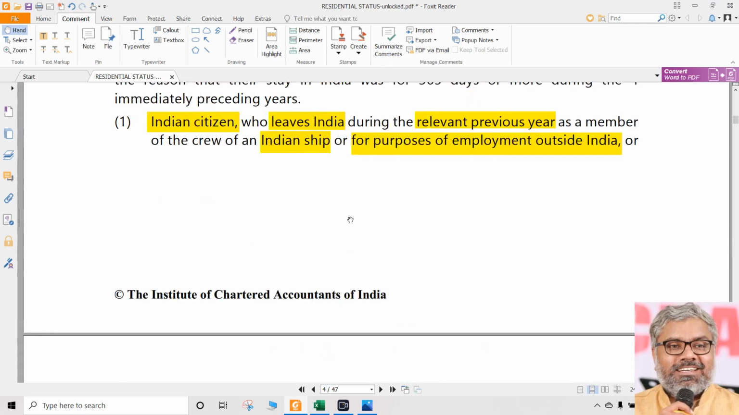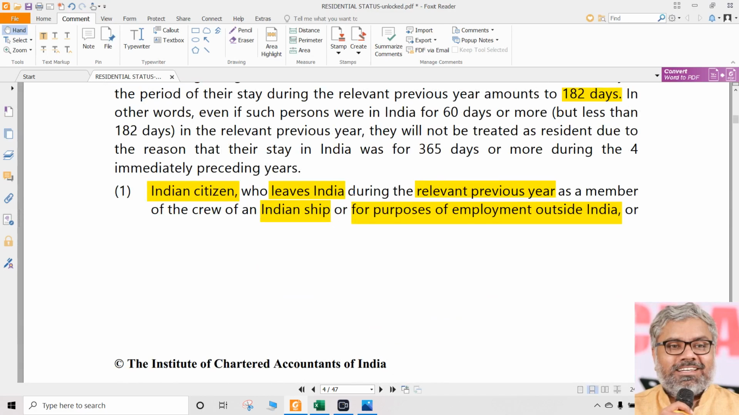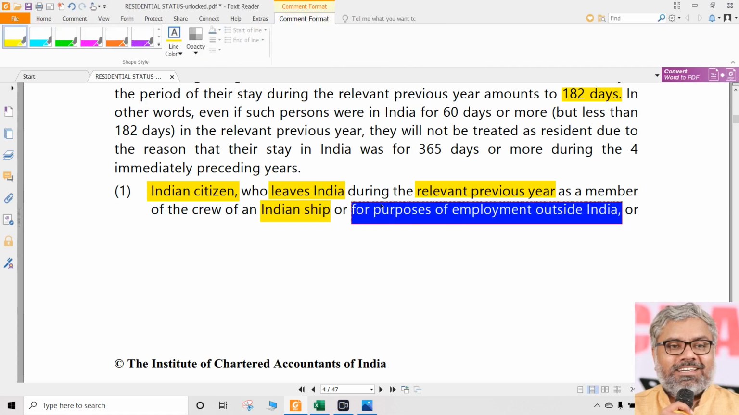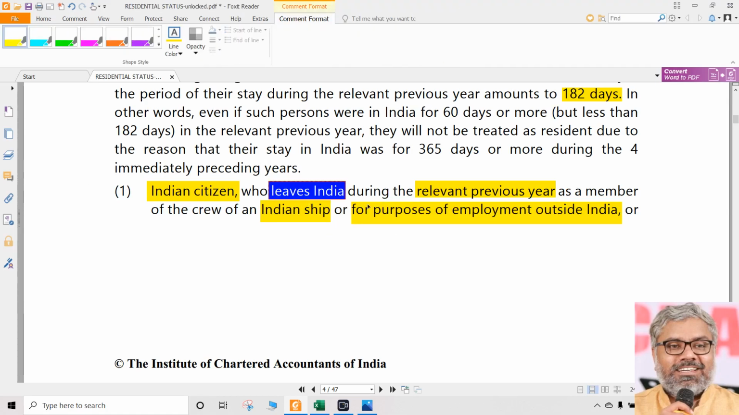So these two categories are completely opposite in direction when it comes to travel. If you observe carefully, the first category of exception is leaving India. They are not coming to India. They are basically staying normally in India. They are all Indian citizens. Normally their place is India, but now during the previous year they are leaving India. Why? Possibilities: one, as a member of crew of Indian ship, or for the purpose of employment. So the first category of exception is leaving India. They are not coming to India. They are going away from India.